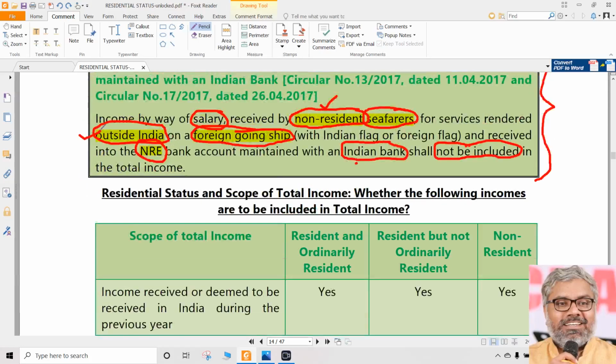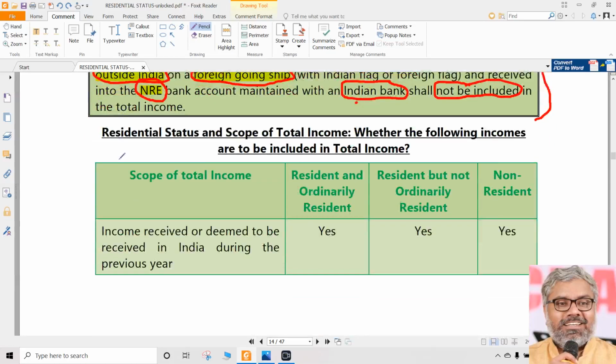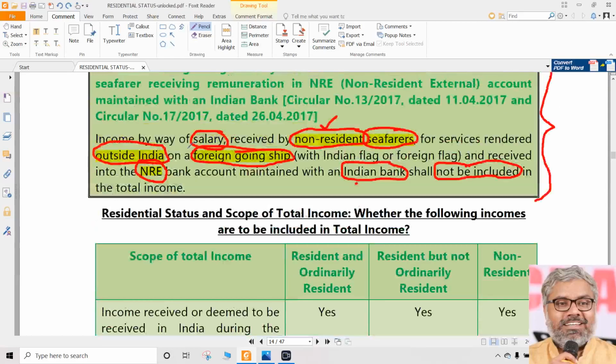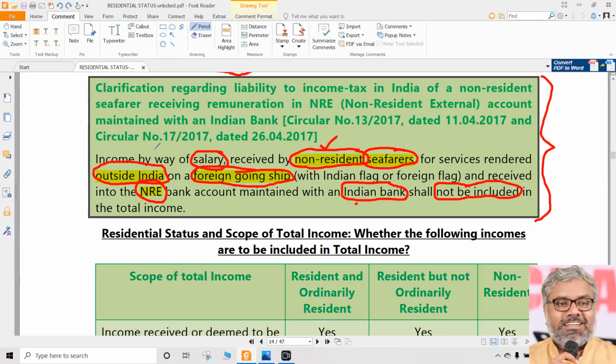If at all any kind of possibility of asking it as a question is there, that could be only for MCQ, nothing else. Even if it is given as one of the points in the big question, the details themselves will tell us everything is hinting us to not tax it: non-resident, services rendered outside India, that too on a foreign going ship.